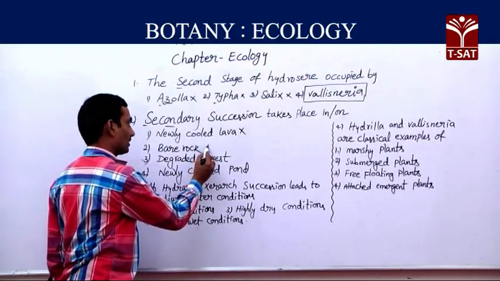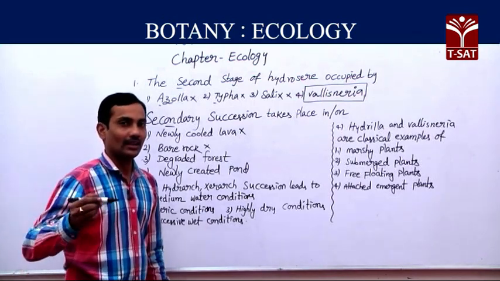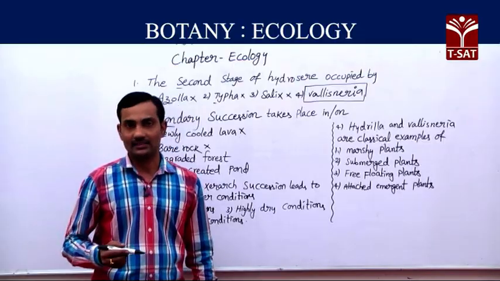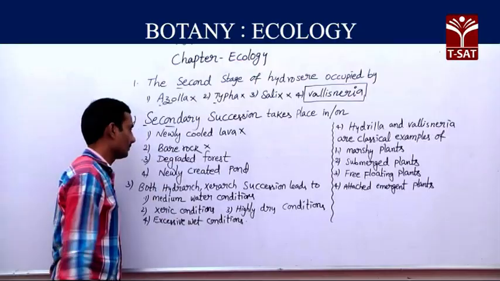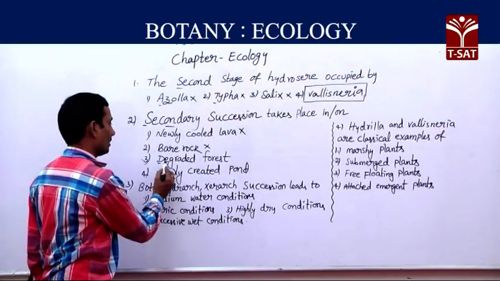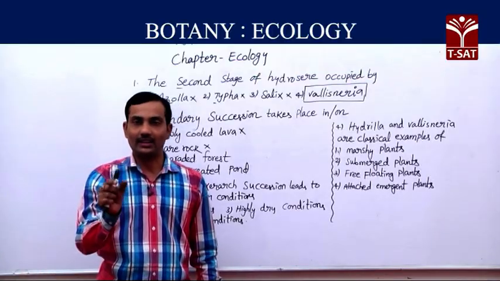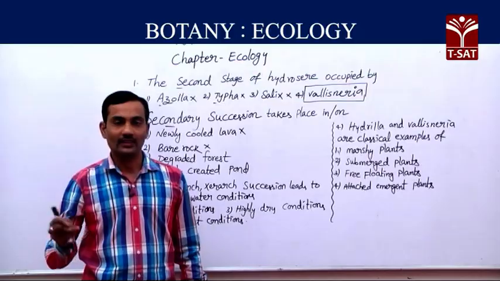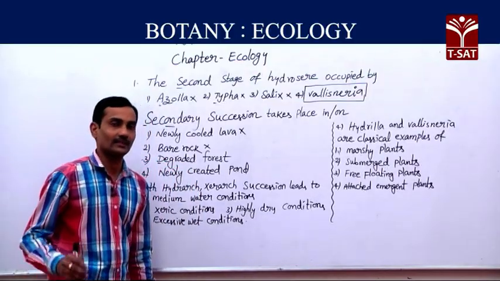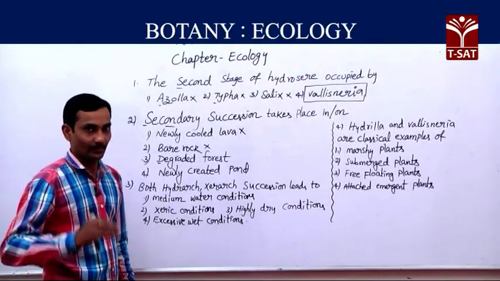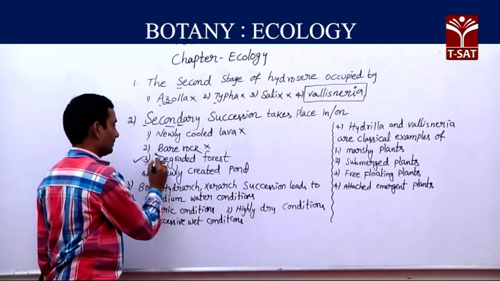Bare rock is also a wrong option, because plant communities like lichens start from bare rock only. Next, the third option, degraded forest. Earlier a climax community forest had formed, and it is degraded because of deforestation or environmental factors. There, if succession begins, that is secondary succession. So the third option is correct.